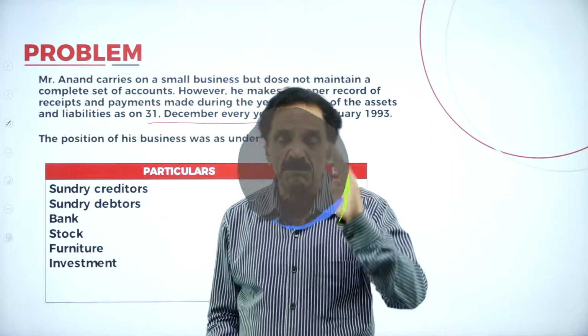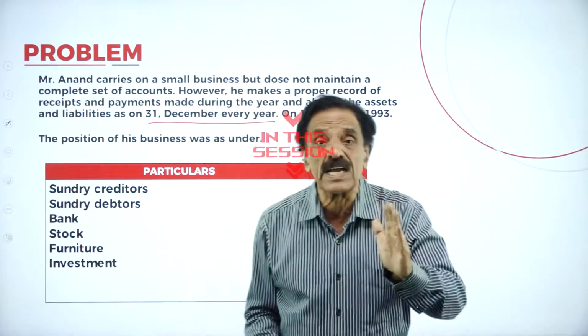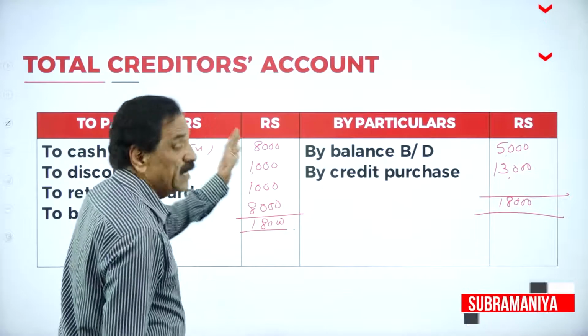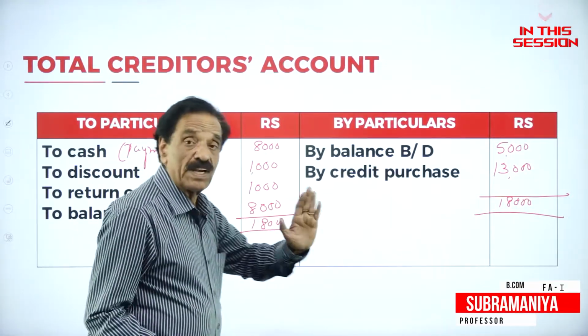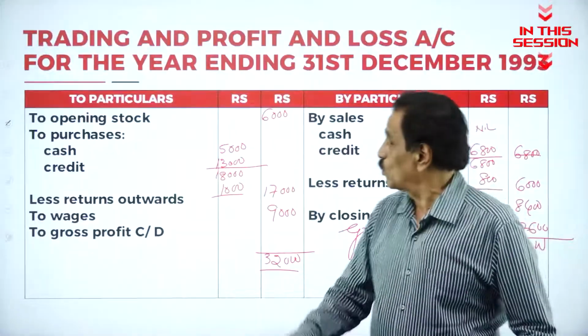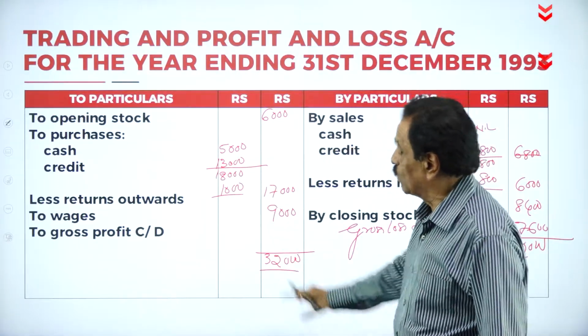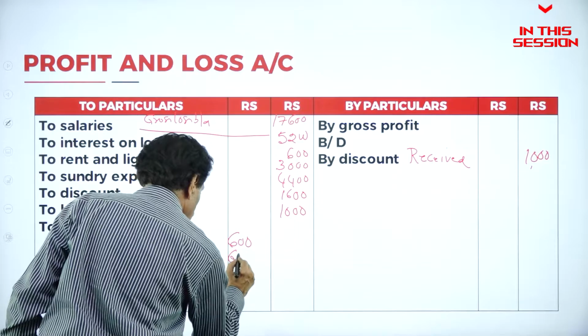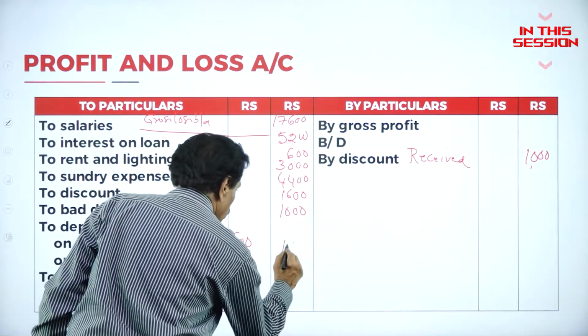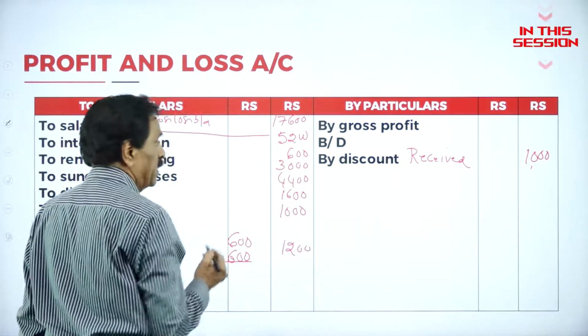So the balance sheet at the beginning we call a single entry statement of affairs. The creditors account is prepared to find out the credit purchases. Your opening stock is 6,000. Cash purchase is 5,000. On furniture also 600. It becomes 1,200.